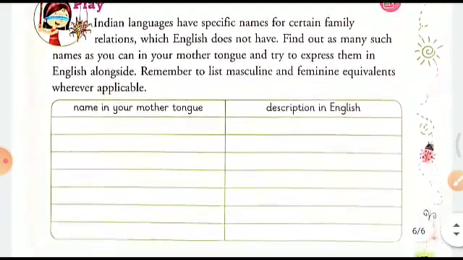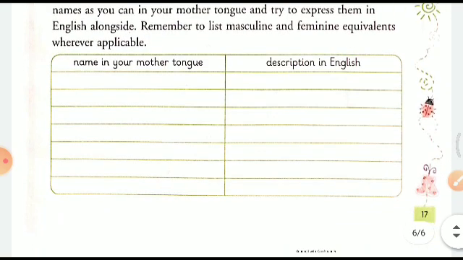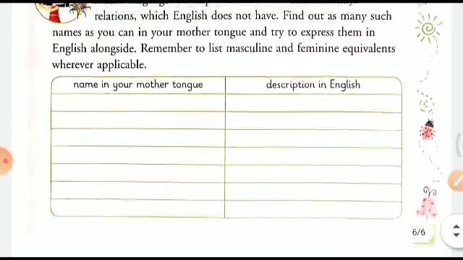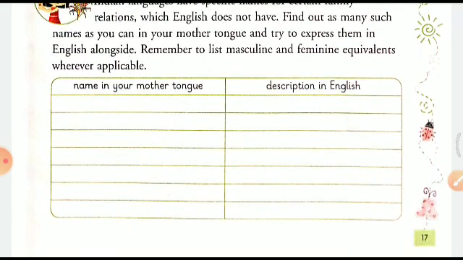Now, there is a small game there. Indian languages have specific names for certain family relations which English does not have. Find out as many such names in your mother tongue and try to express them in English alongside. Remember to list masculine and feminine equivalents. Write the name in your mother tongue, in Hindi, and then write down whether it is masculine or feminine, and describe it in English.